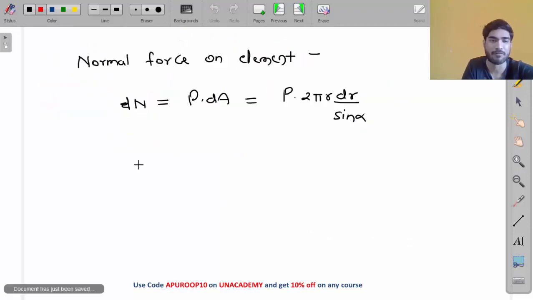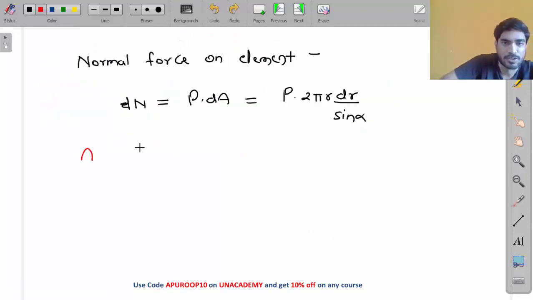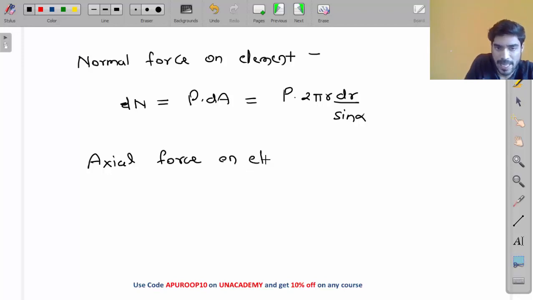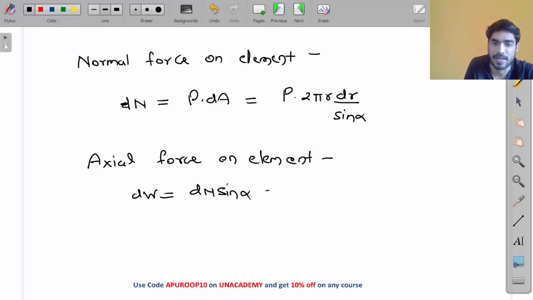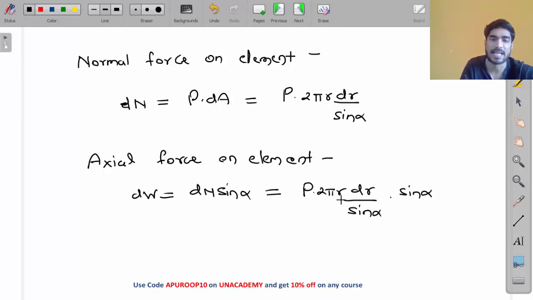So the axial force on the element, dW, is equal to how much? dN sine alpha, right? So I can write P into 2 pi r dr divided by sine alpha, into sine alpha. Now this sine alpha and sine alpha will be cancelled.